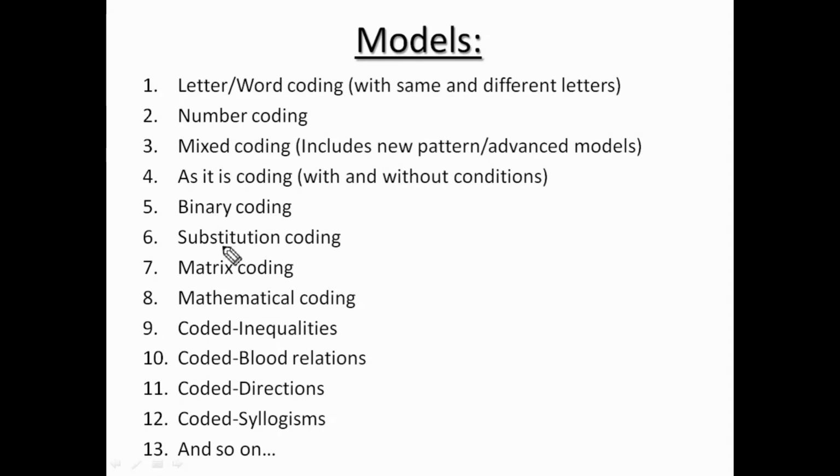Right. Next is substitution. The name itself is telling. Simply, we have to substitute a word with another word. In this model, the question type is: in a certain code language, light is called fan, fan is called chair, chair is called bulb, bulb is called something.